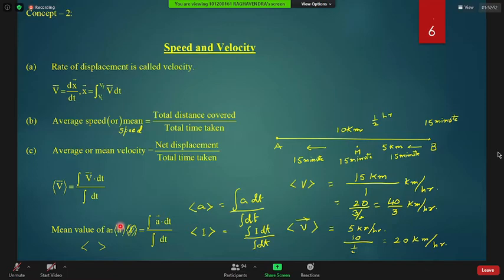Some boy has sent a message. Sir, what is that 5 kilometer per hour, sir? From where to where, sir? From house to Medan, from house to Medan. Okay. Who is there?